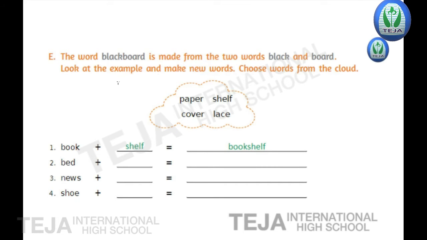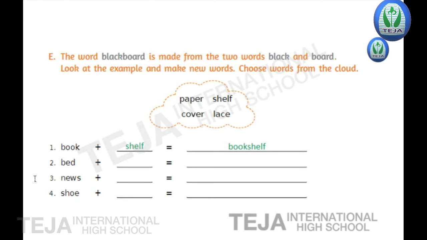And here the example is given, children. Blackboard. So in the word blackboard, we have two words. One word is black, the other one is board. So when these two words are combined and formed a new word, that is blackboard. Black and board forms blackboard.